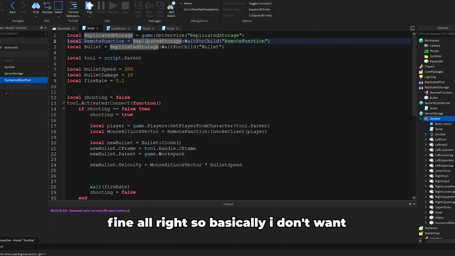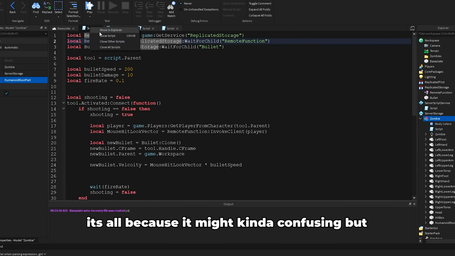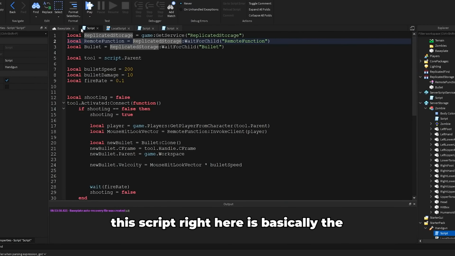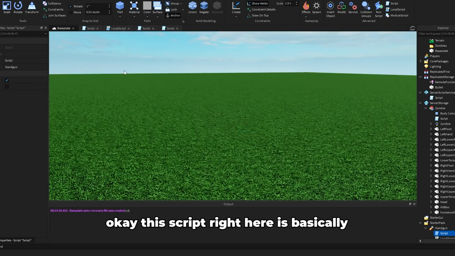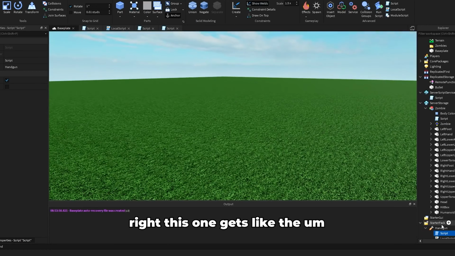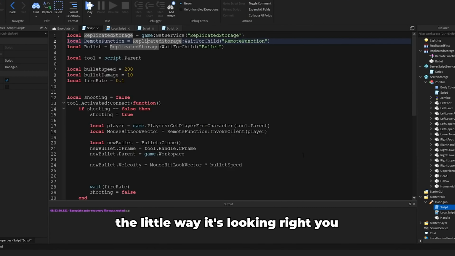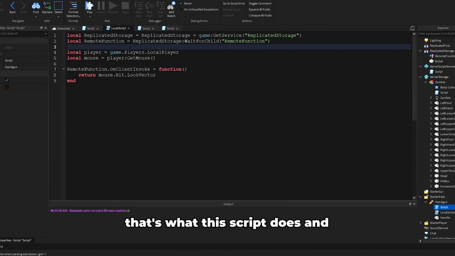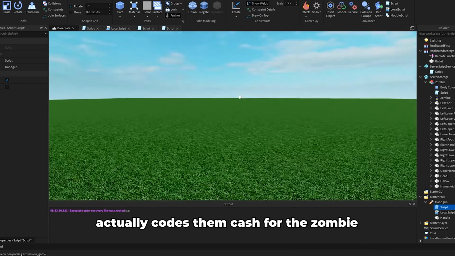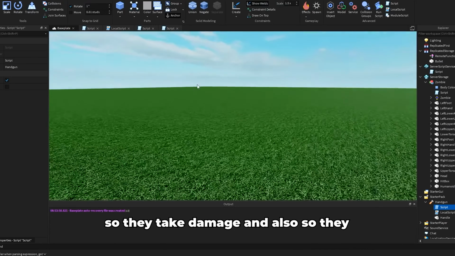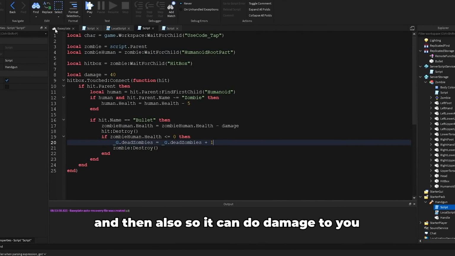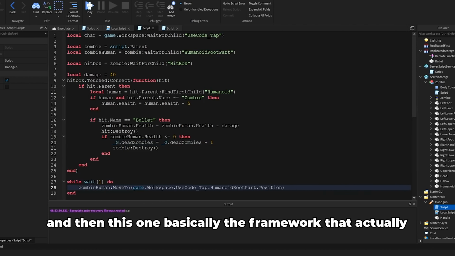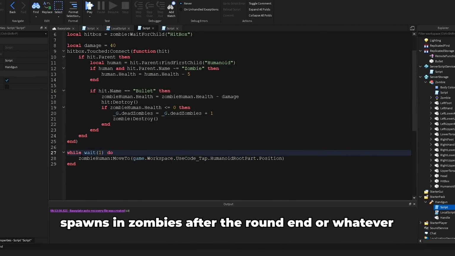That's fine. All right. So basically, I don't want to explain it all because it might get kind of confusing. But this script right here is the script that creates the bullet. This one gets the way it's looking right here. It needs to find out where it's looking, so that's what the script does. And then this script actually codes the AI for the zombies, so they take damage and also move around, and also so they can deal damage to you. And then this one is basically the framework that actually spawns in the zombies after the round ends or whatever.